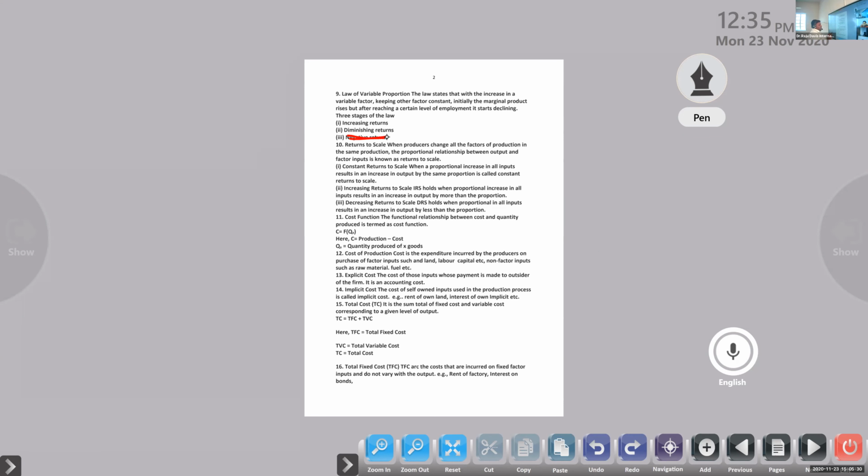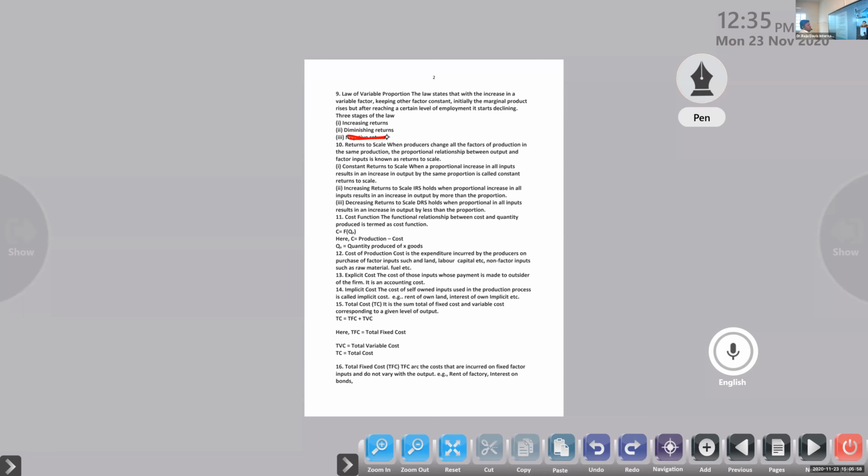One is when the productivity is increasing related to the variable factor. That is called increasing returns. After some time, it will become almost equal, inputs and output will remain equal. That time we can say constant return. Again, what will happen there? The output will reduce. That time we will say it is a diminishing return. Okay. Returns to scale. Remember that.